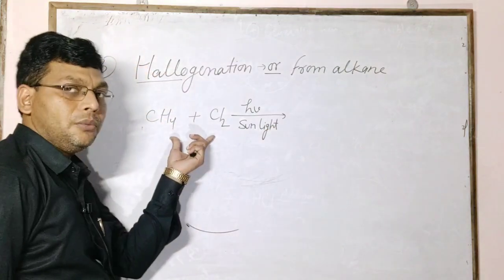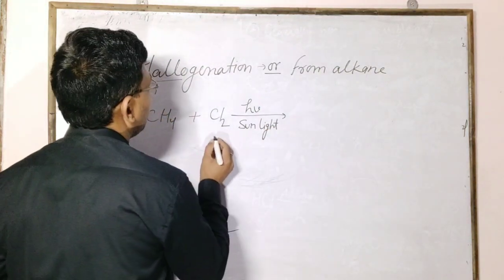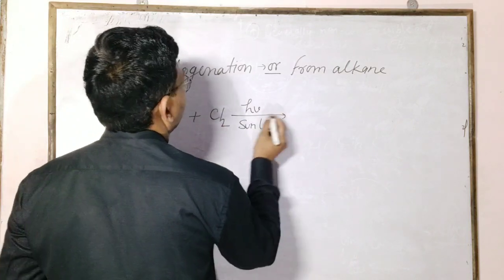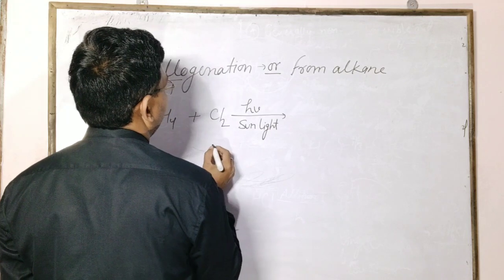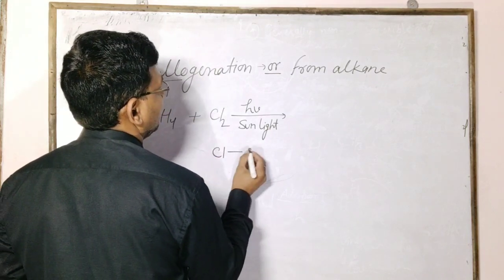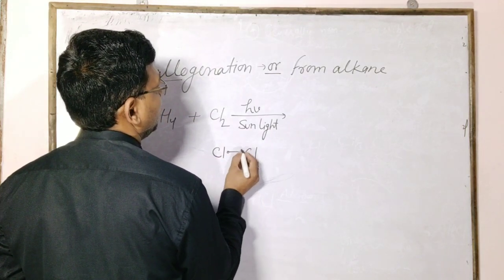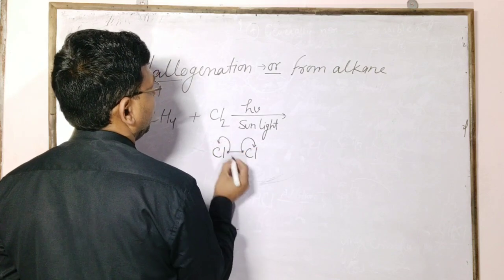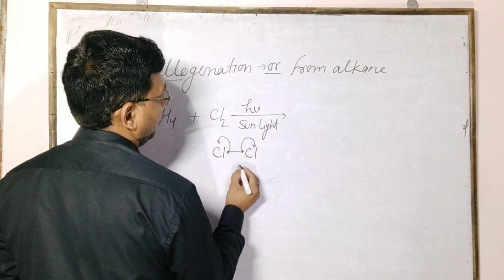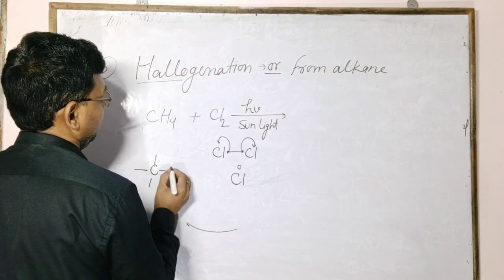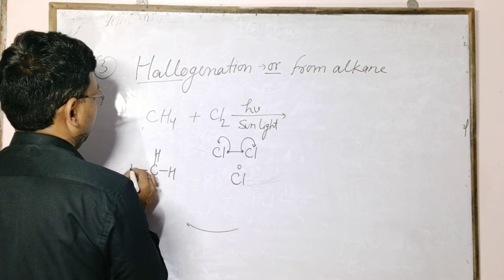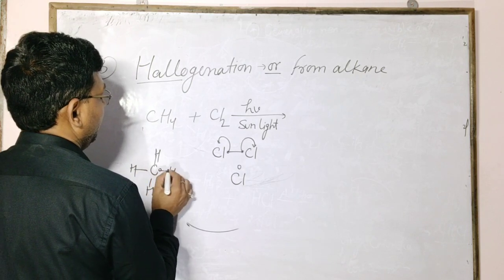This reaction is called a free radical reaction, because chlorine has a single bond between the same atoms, Cl-Cl, and homolytic conditions form chlorine radicals. Same with methane, so it is called a free radical reaction.